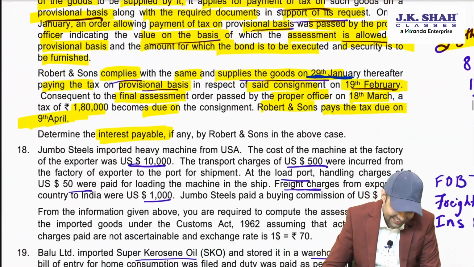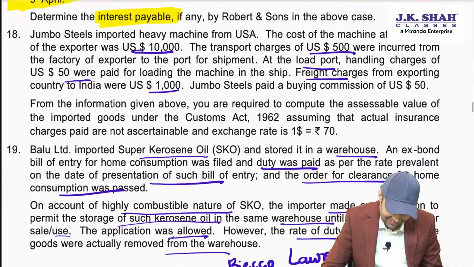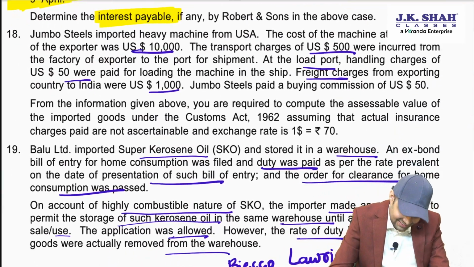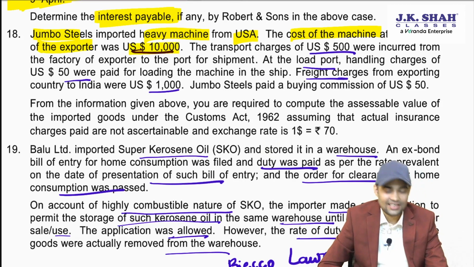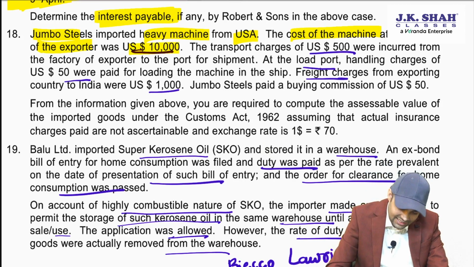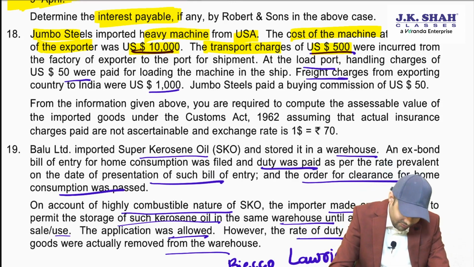Now let's see the next one. Jumbo Steels imported heavy machine from US. The cost of the machine at the factory of the exporter was 10,000 USD. Transportation charges 500 USD, from factory of exporter to the port of shipment.